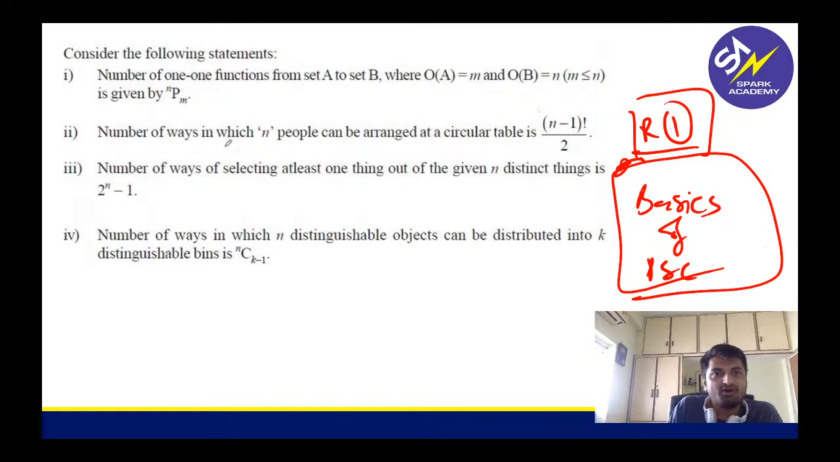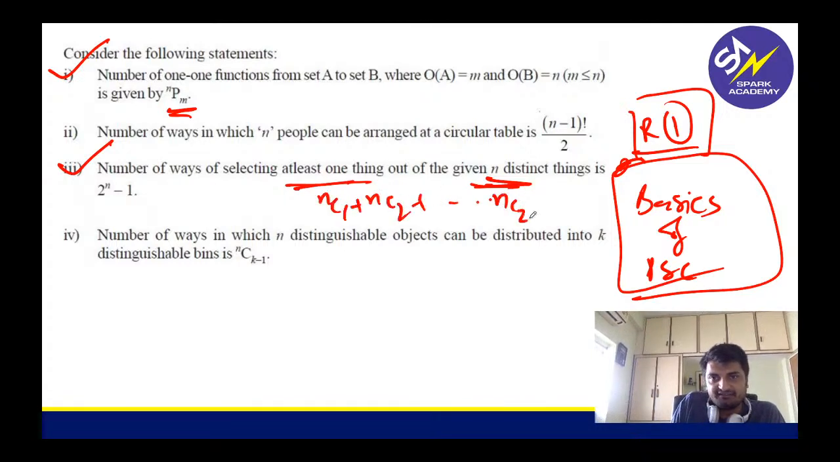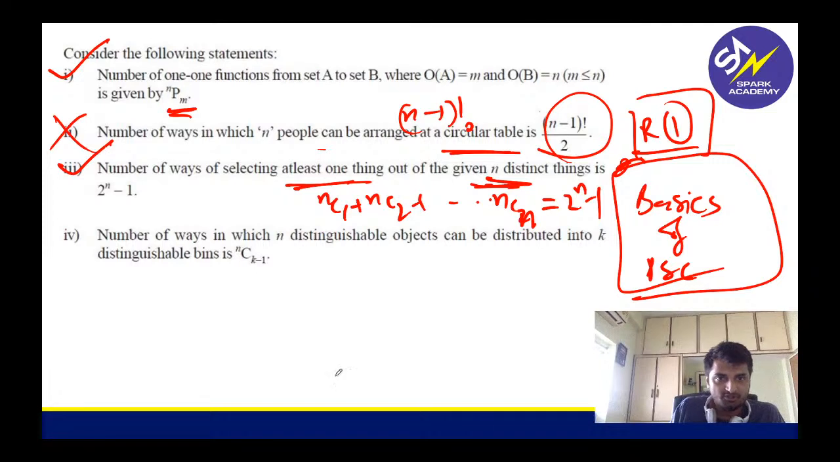Now tell me which all are wrong. This is correct. NPM, number of 1, 1 functions. This is also correct. N distinct things, at least 1. At least 1 means what? NC1 plus NC2 up to NCN, right? So that will be what? Formula is 2 power n minus 1. This we already discussed. What about circular table, guys? Circular table, the formula is n minus 1 factorial, but they gave n minus 1 factorial by 2. Not possible.